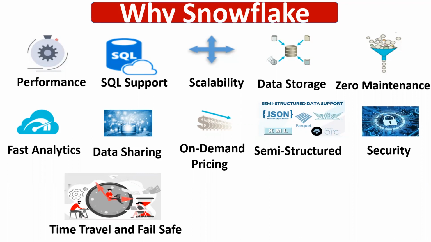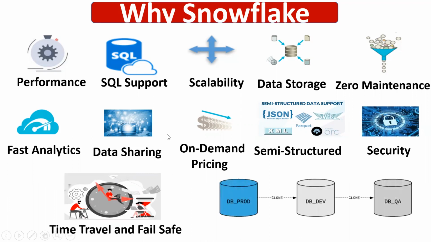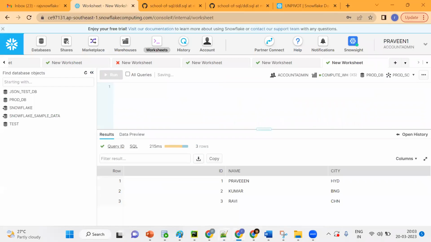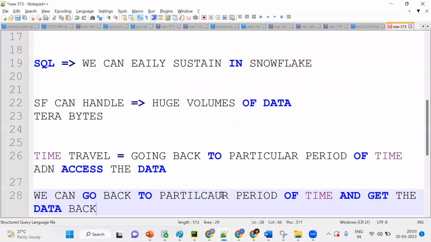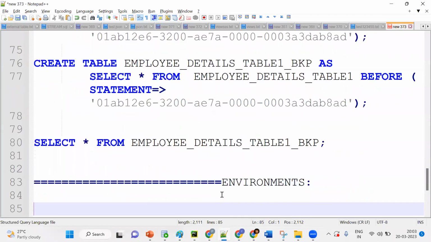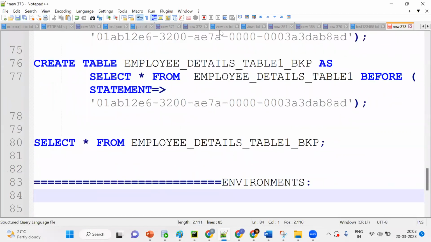Now we'll see one more feature, so go back here. That is cloning. Before that, can you tell me, in real time, what are the environments we'll have? Database environments. Anybody, any idea? Tell me, those of you who are working?